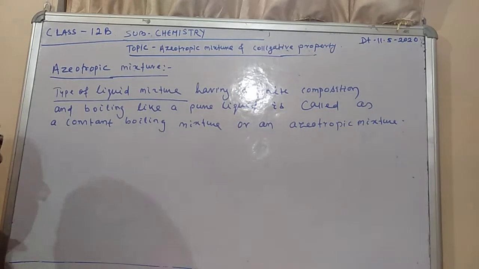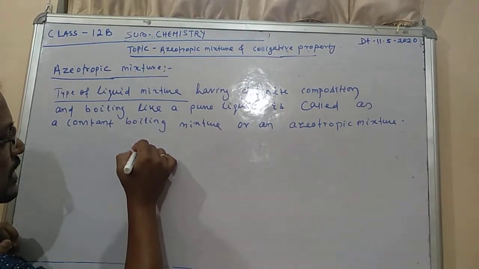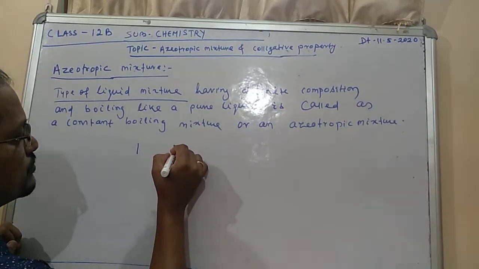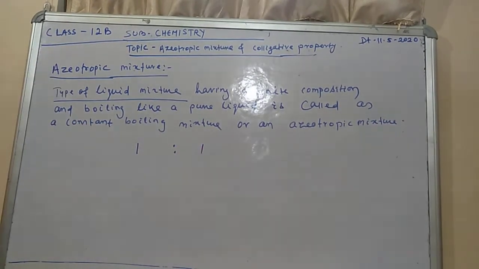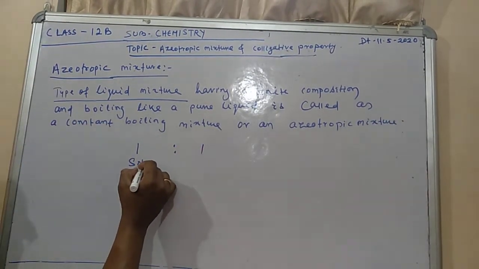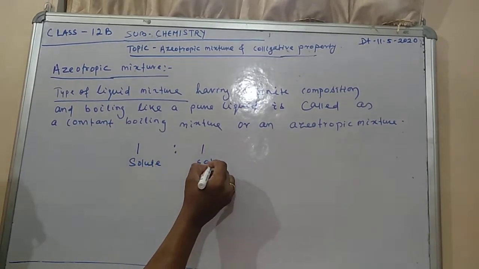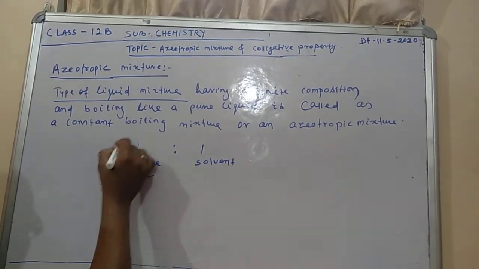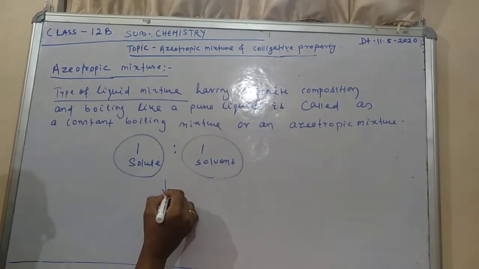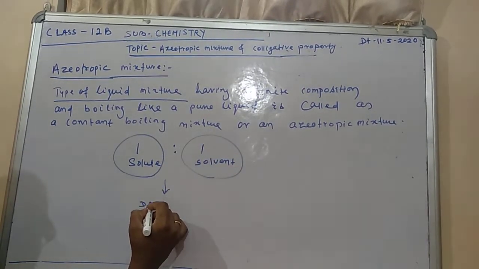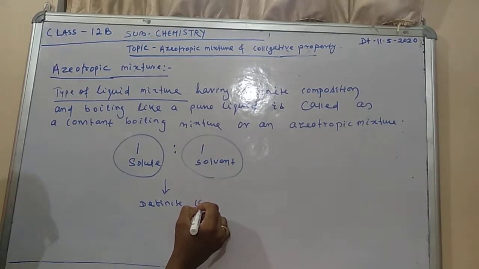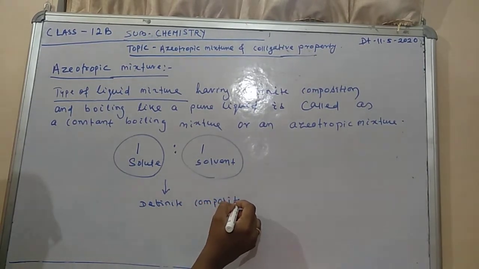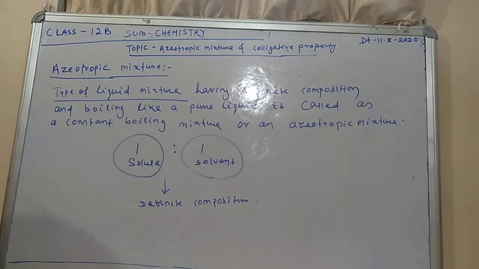Actually, in an azeotropic mixture you can find one solute and one solvent in a definite composition. In a definite composition you will find that it behaves as if it were a single liquid.